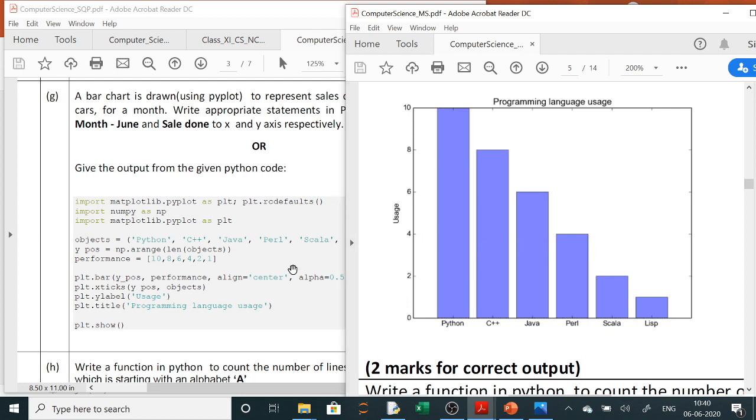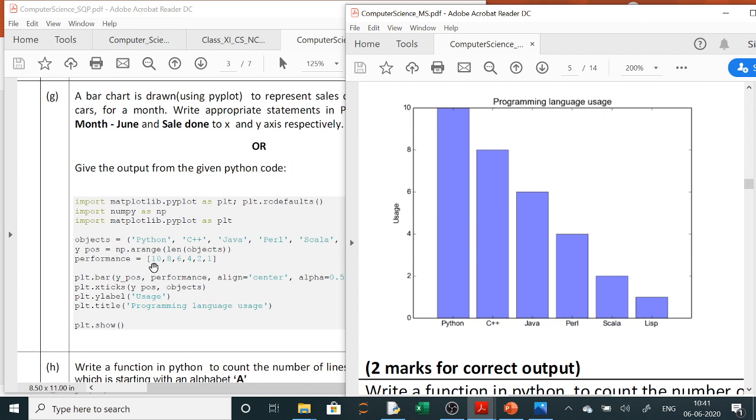Same here also, one bar graph has been asked. If a line graph is asked, then plot is written. Rest all is similar. So you can see this is your output. Only what you have to do here is 10, 8, 6, 4, 2, 1. So here 1, 2, 3, 4, 5 till 10 you have marked, and the first one is 10, so in 10 one bar you have to make. The second one is 8, then 6, then 4, then 2, and the last one is 1. Names they have given here, Python, C++, this you have to write here. In X label, usage is given. Title is programming language usage.